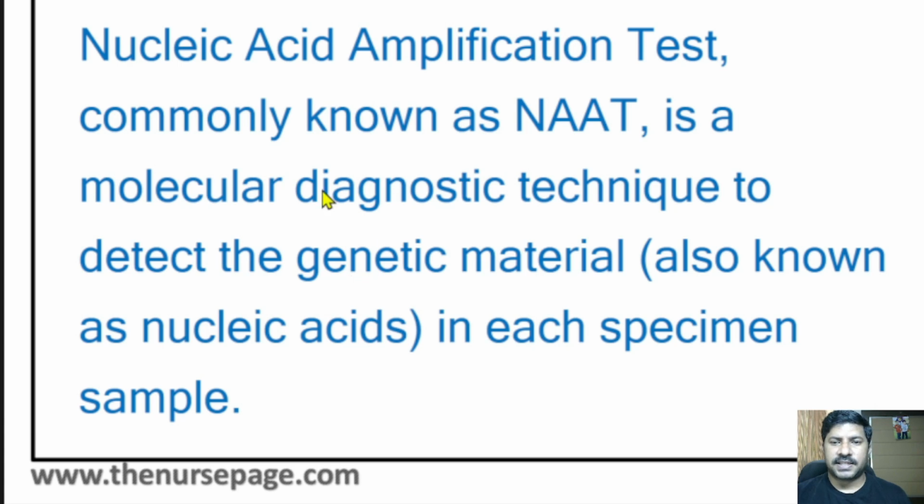Nucleic acid amplification test, commonly known as NAT, is a molecular diagnostic technique to detect genetic material, that is nucleic acid, in a specimen sample. The PCR test is one example of an amplification test. There are different amplification tests. CBNAAT is one of them, and RT-PCR or PCR, polymerase chain reaction, is another type of amplification test. So that is about today's questions.